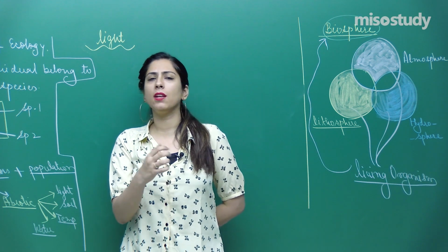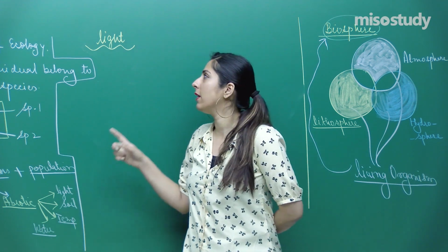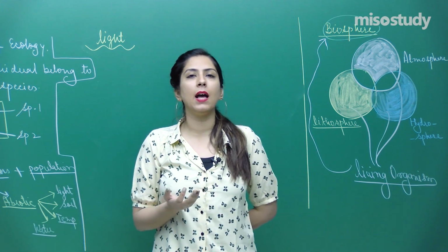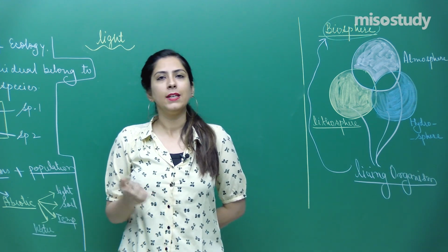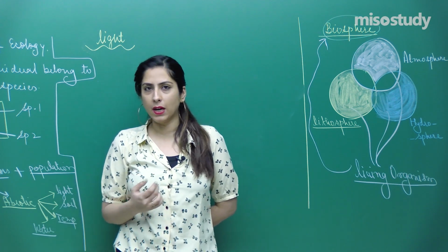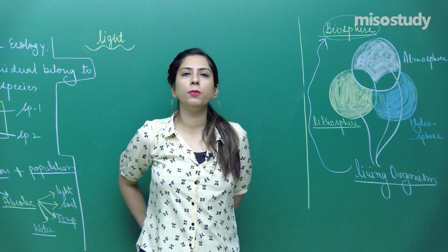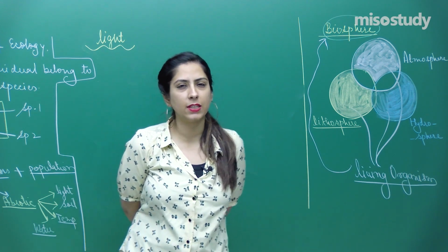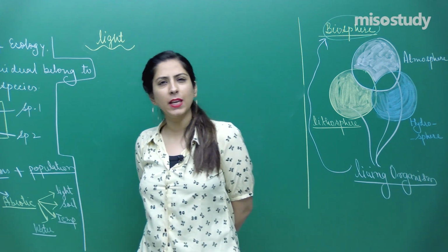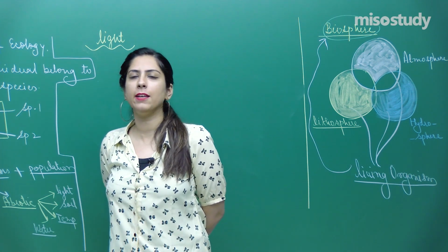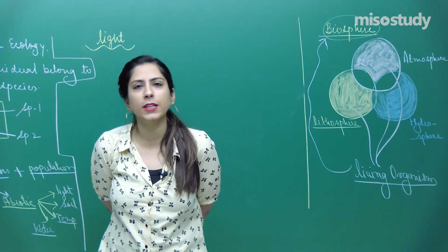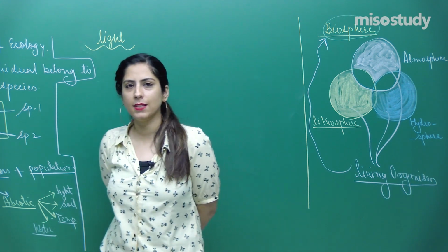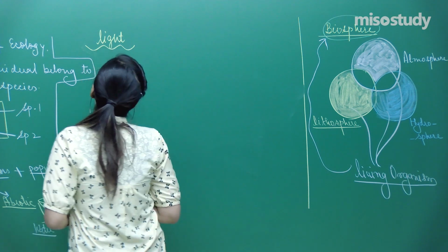Either you are vegetarian or non-vegetarian, you are depending upon plants for food. You cannot completely rely on animals for food. Suppose you want to prepare a non-veg dish, you can take a chicken or something like that. Will you be able to cook without using any plant? No, you will not, because you need spices, and spices come from plants only, right? So directly or indirectly, we are depending upon them.